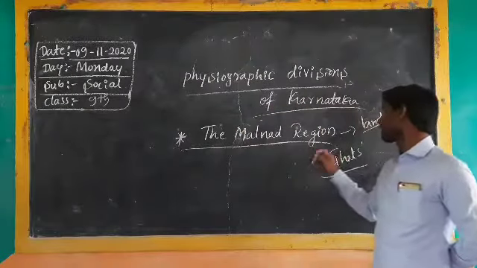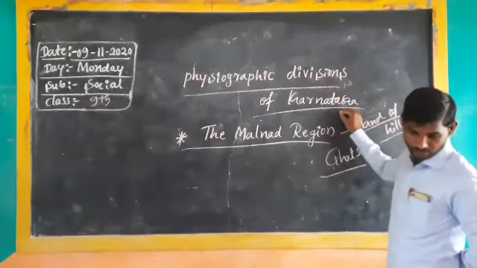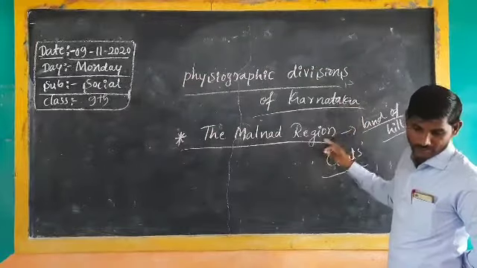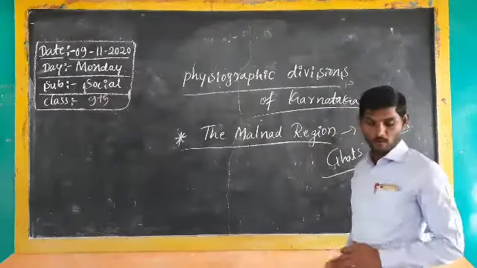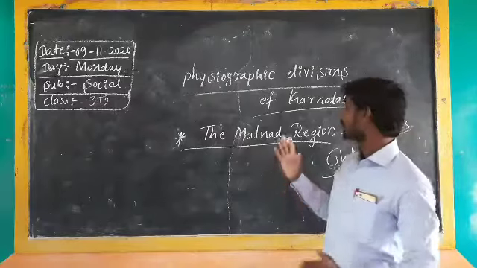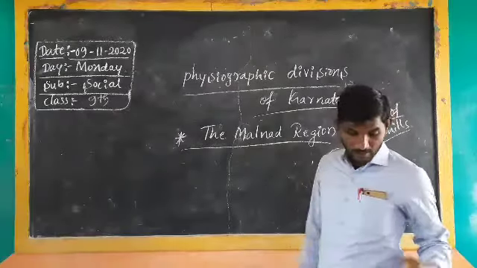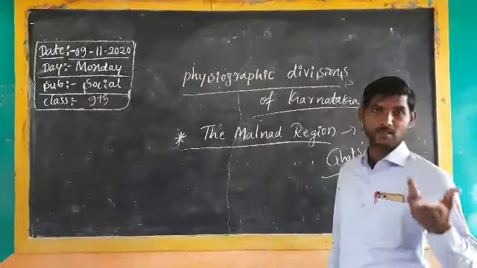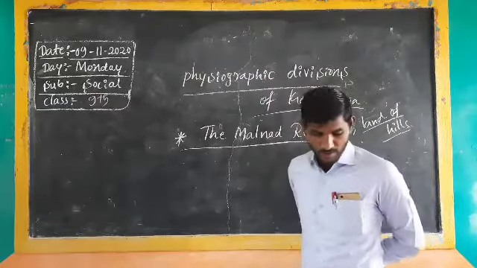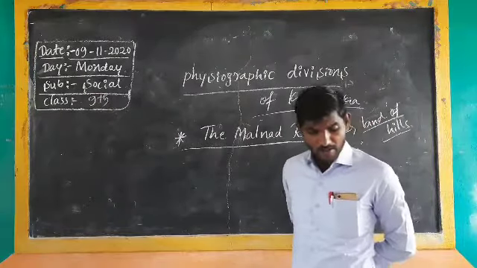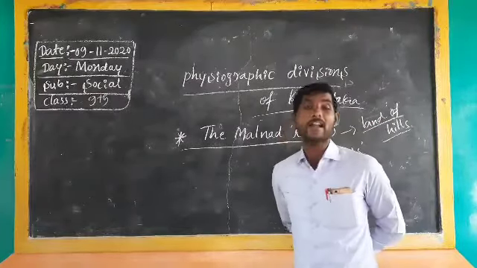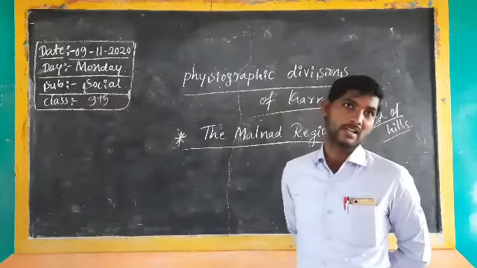The Malnad region length is 650, okay, that is the length. What is the width of the Malnad region of Karnataka? 50 to 76. Understand? The next point we have to understand is the height. Height ranges from 900 to 1500.